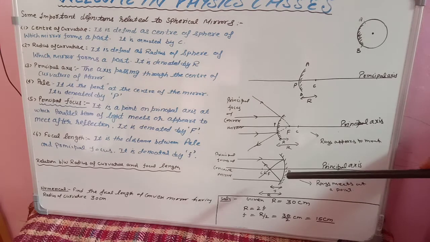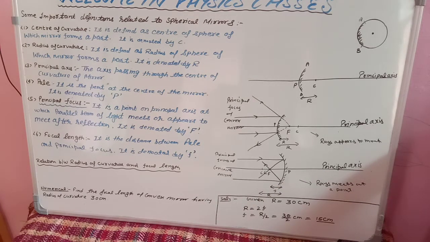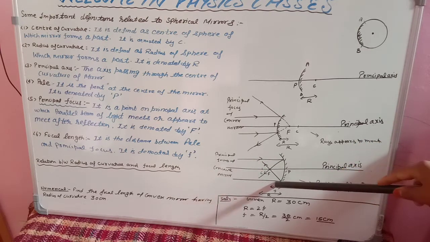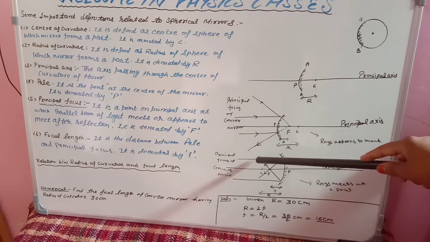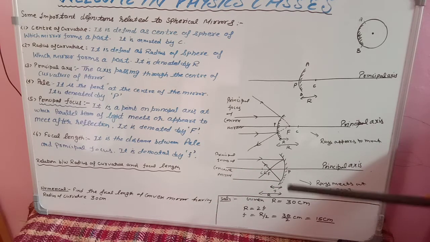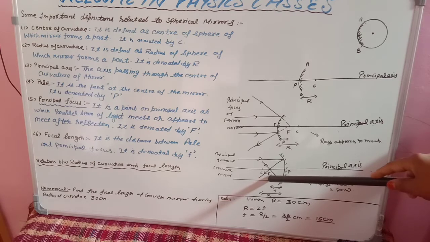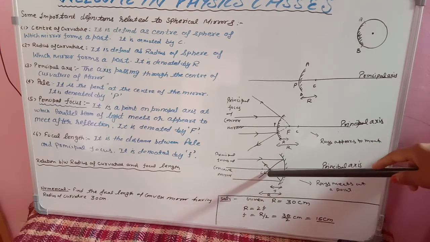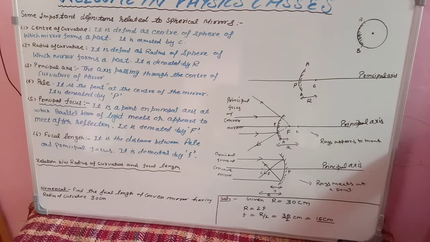Now let us see the diagram for concave mirror. In concave mirror, you can see the ray is coming and it is reflecting. Okay, and after reflection, they are meeting at a point. That point is called capital F, means focus. So in concave mirror, the rays are meeting at a point after reflection.